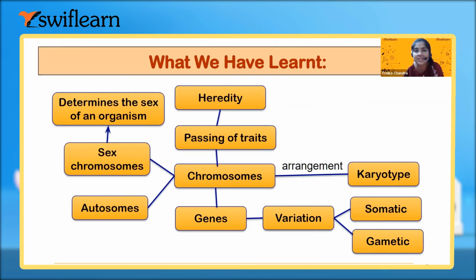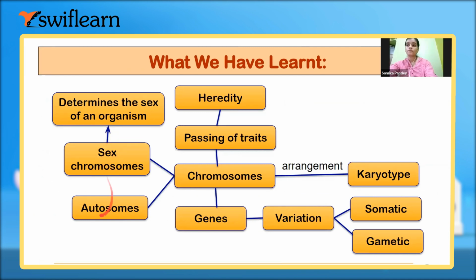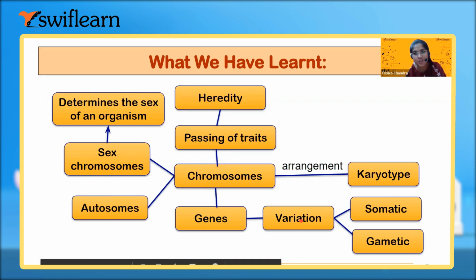This is known as the monohybrid cross. So till now we have discussed the determination of sex in an organism, which depends on the autosomes and the sex chromosomes. The chromosomes pass the traits, the heredity we have learned in the last class. The chromosome arrangement is known as the karyotype. And the two types of variations are somatic variation and gametic variation, right? Yes, ma'am. This much we know.